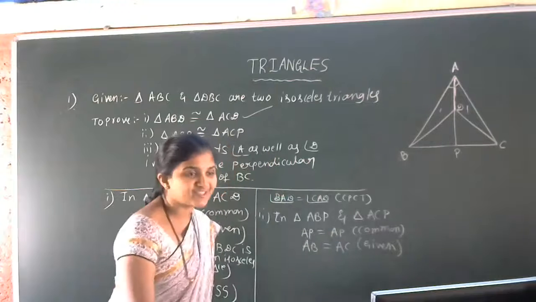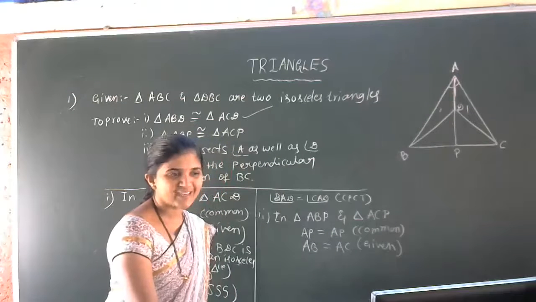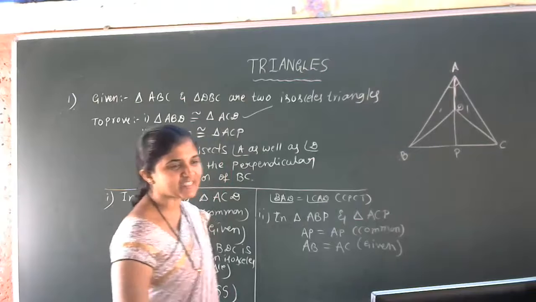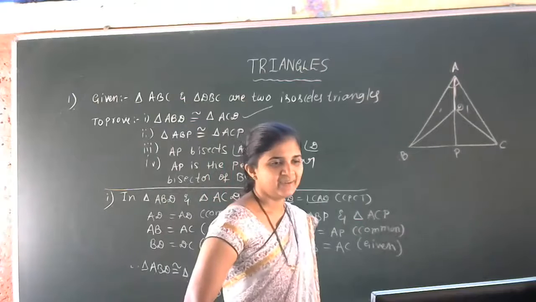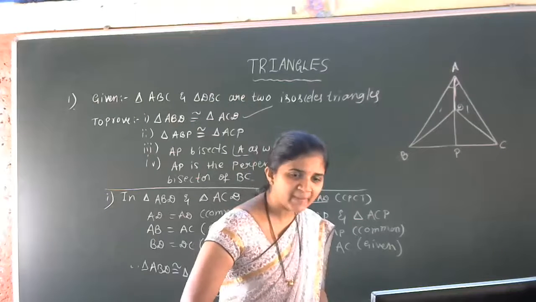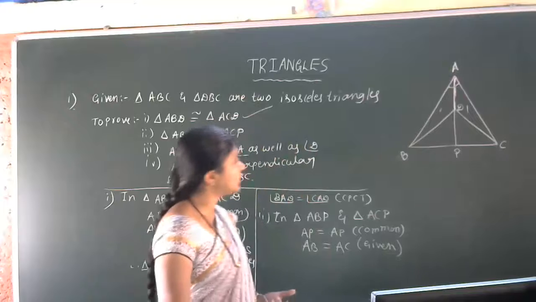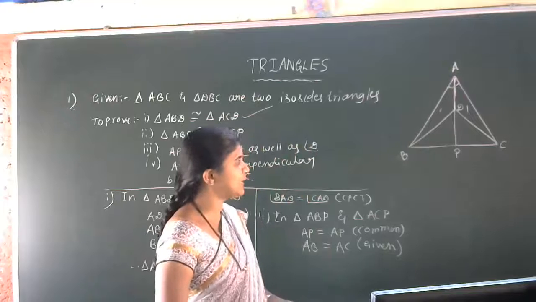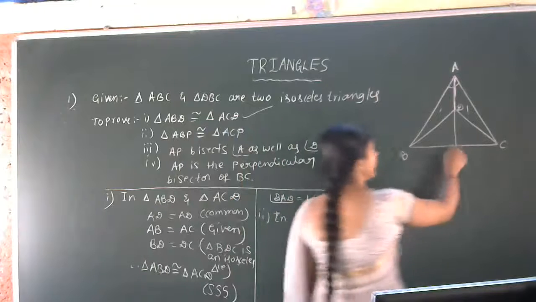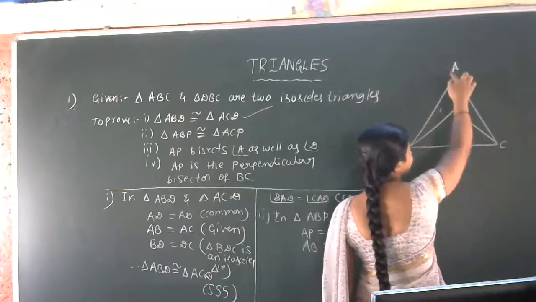Which is the next one? Hello, which is the next one? All are very silent now. Only two parameters so far. Angle PAB is equal to angle PAC, right? Can we use this angle PAB equal to PAC?